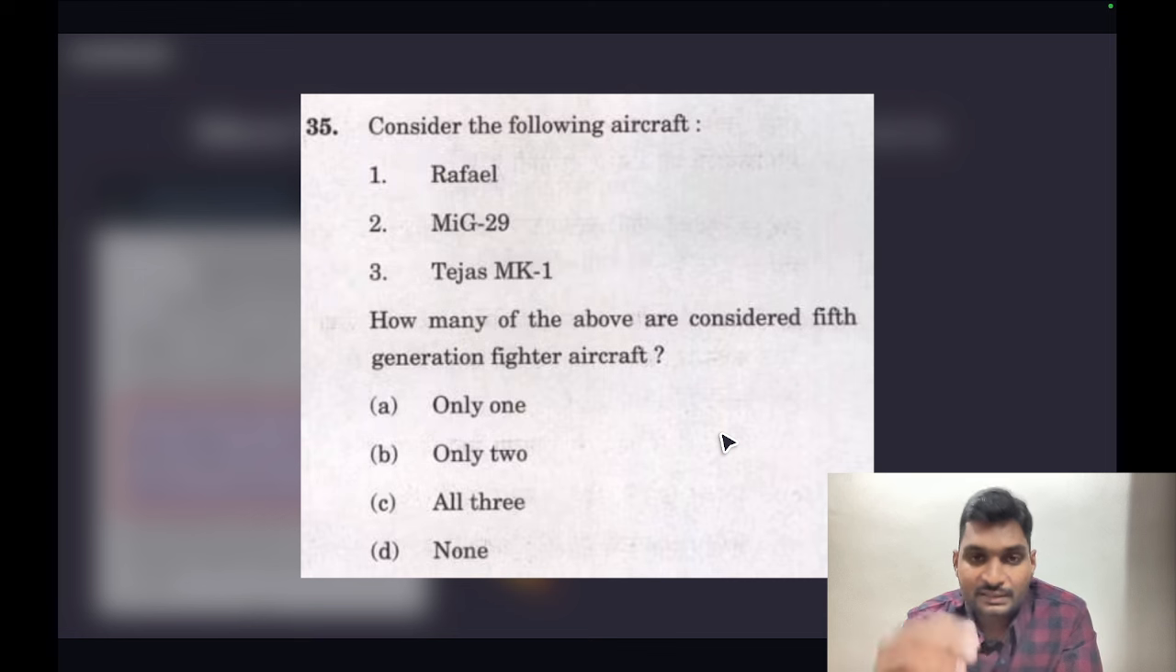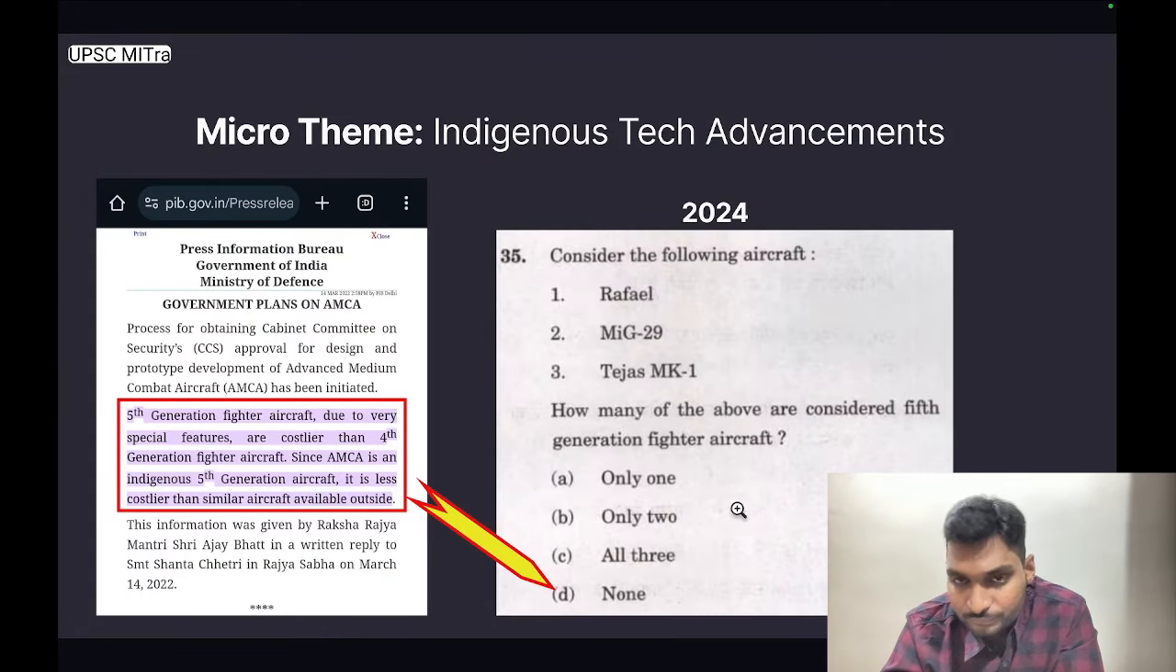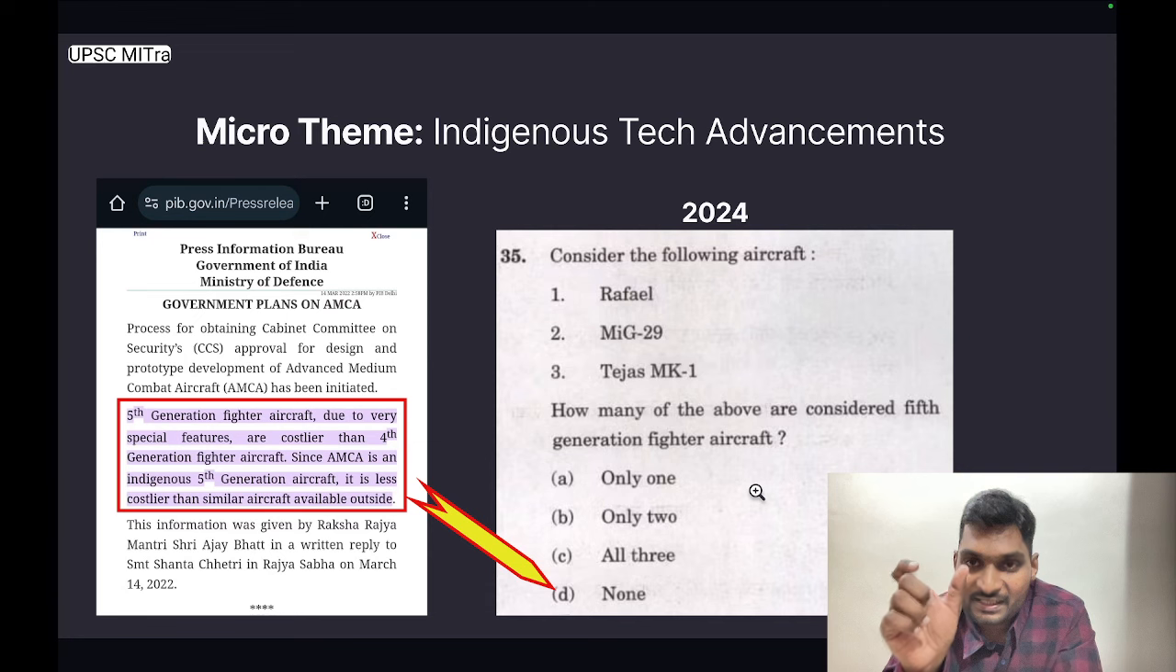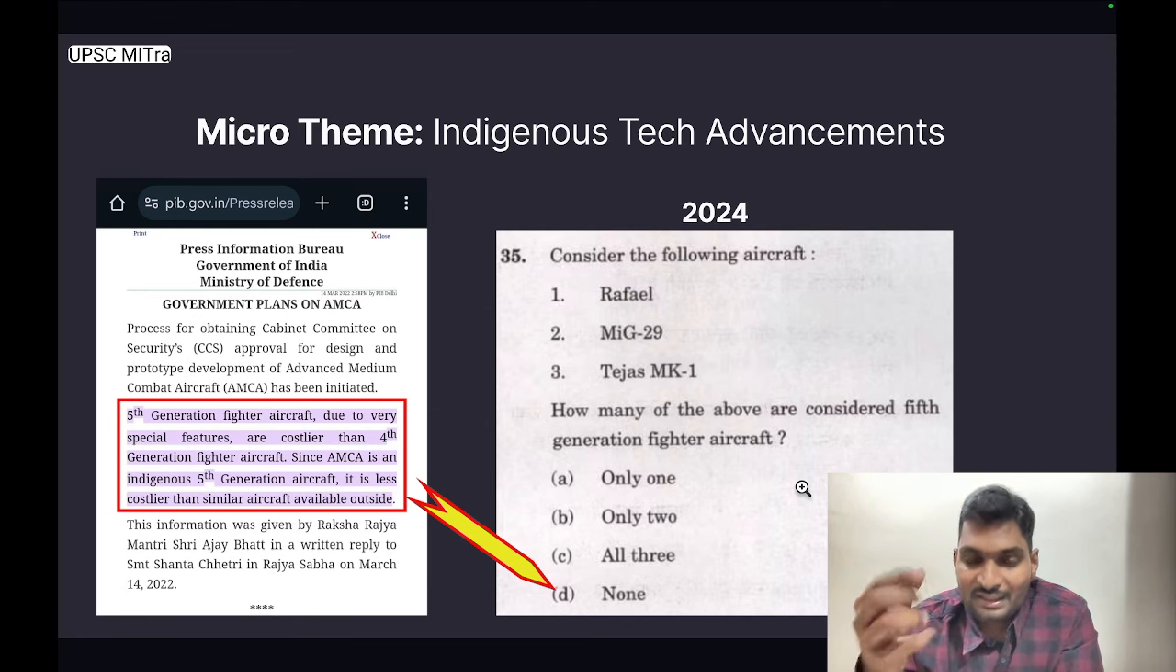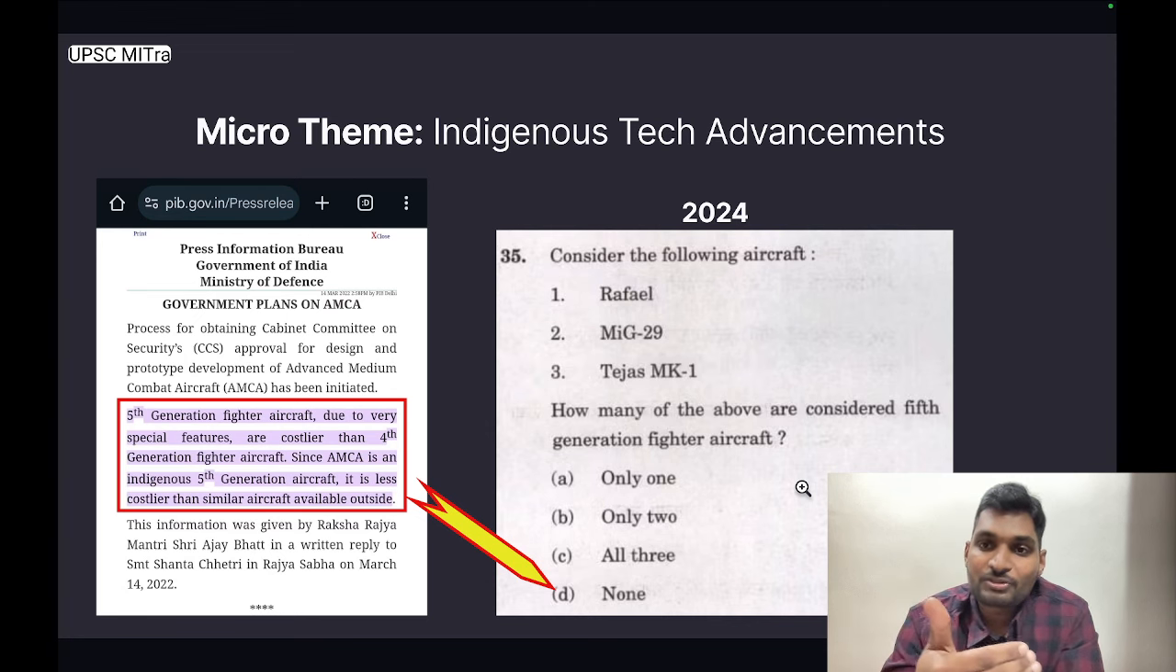The question was this: consider the following aircrafts: Rafale, MiG-29, Tejas Mk1. How many of the above are considered fifth generation fighter aircrafts? UPSC never reads this information before going for the examination. Here the correct answer is D, none. So under this micro theme of indigenous technological advancements, the paper setter here expected us to know as to exactly which aircrafts are fifth generation and which are fourth generation, especially given the indigenous technological advancement.